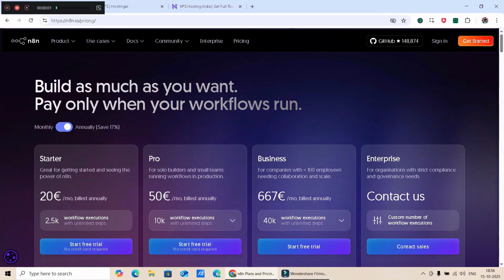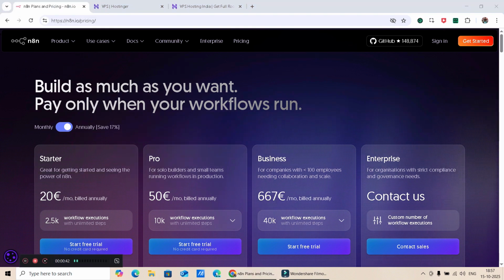Welcome to this video. As I have already said, n8n is a self-hosted automation tool, an automation app or anything like that. So people will have some doubt, what is self-hosting, right? Self-hosting is nothing but maintaining an app or a website or any services in your control, not going with a third-party provider. Having a private network, private server and hosting on that and maintaining on your own and not depending on any third-party app developers or anything like that.